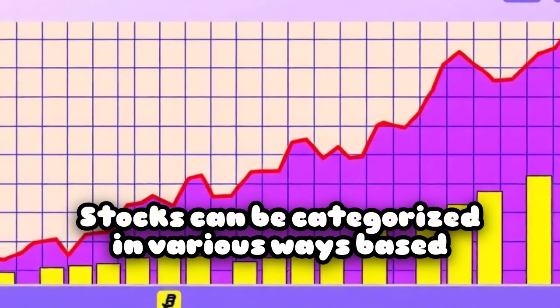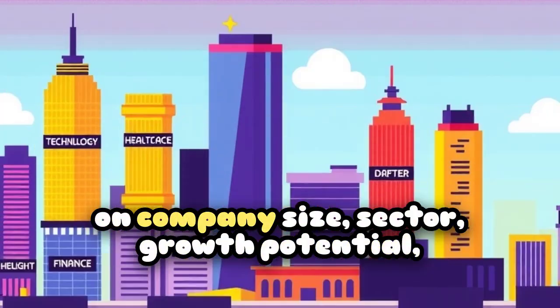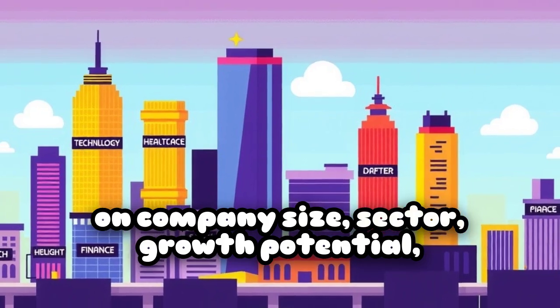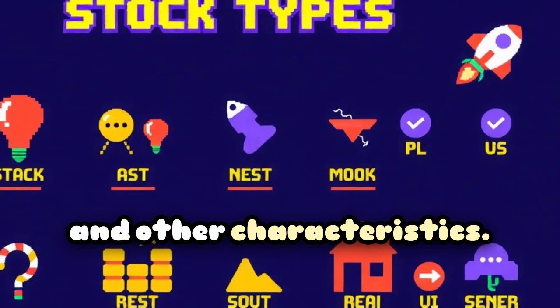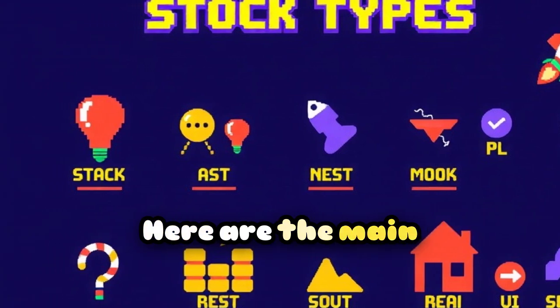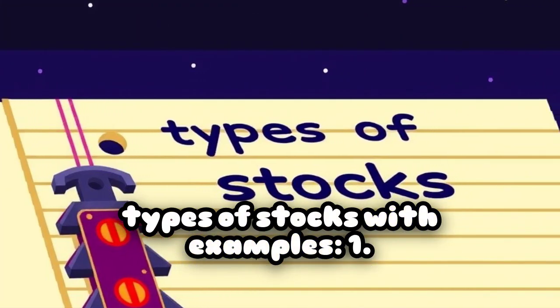Stocks can be categorized in various ways based on company size, sector, growth potential, and other characteristics. Here are the main types of stocks with examples.